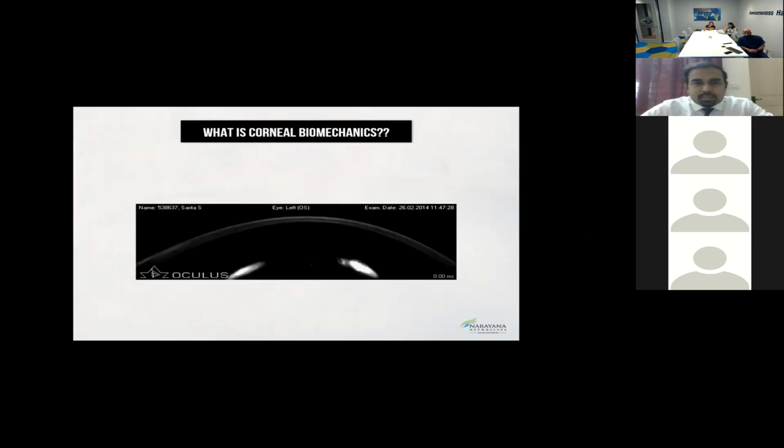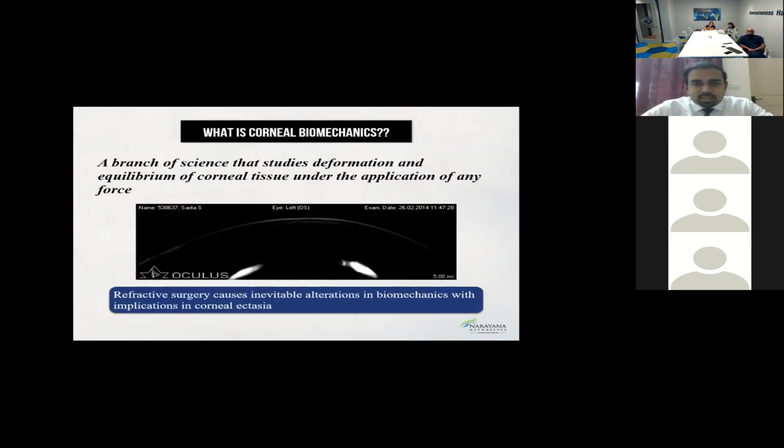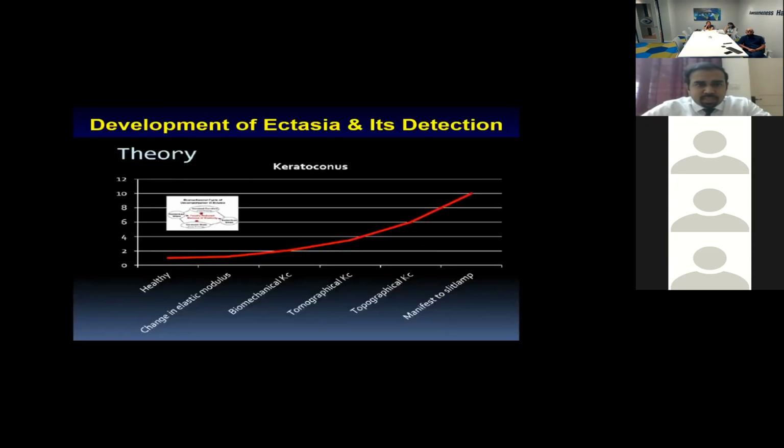Corneal biomechanics is not something that originated in the cornea. This field has been there for centuries, and the cornea is just an additional implementation, a subsidiary concept where it was applied. Basically, you apply a specific level of force to the cornea, and then you study how much it deforms, which is the same as studying the biomechanics of anything, be it metallurgy or any other specialty. What we need to understand is where biomechanics falls in our entire understanding.